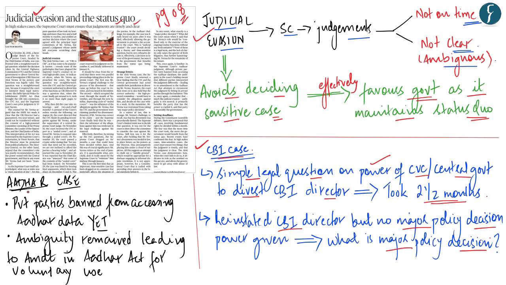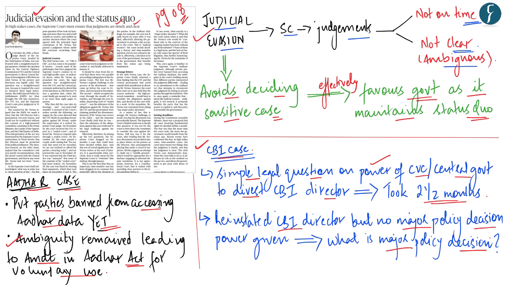Another example cited by the author is the Aadhaar case. The author highlights that although private parties were banned from accessing the Aadhaar data, yet the decision of the Supreme Court led to different interpretations of this judgment. Therefore, to remove this ambiguity which had remained from this judgment, the legislature had to bring in a bill to amend the Aadhaar Act for the voluntary use of Aadhaar, especially in relation to bank accounts and SIM cards for the mobile phones.